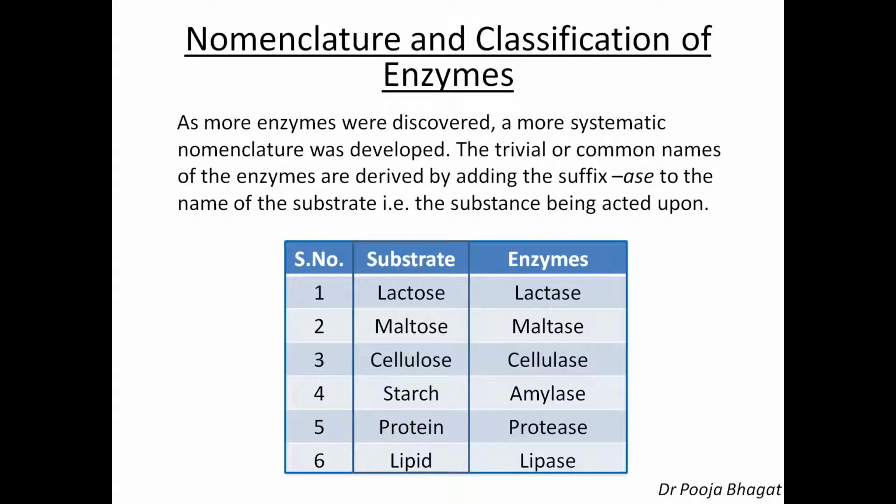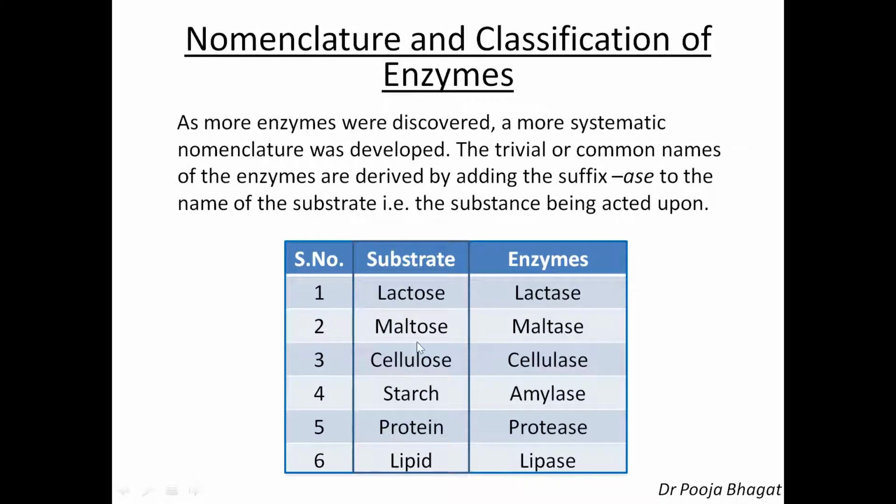nomenclature was developed. The trivial or common names of the enzymes are derived by adding the suffix "ase" to the name of the substrate. Substrate means the substance on which the enzyme is acting. So for example, if the substrate is lactose, then the enzyme which is acting on lactose is lactase. Ose is replaced by ase, suffix ase.